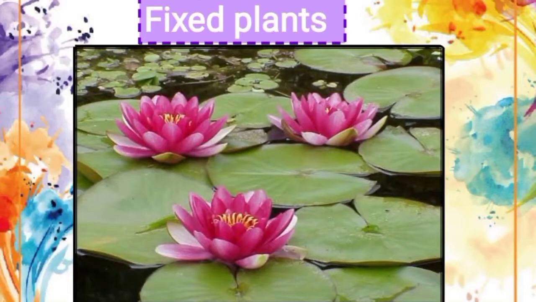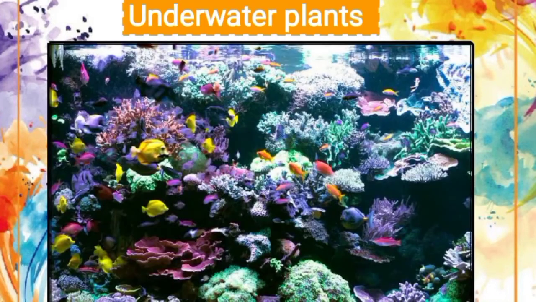Next is fixed plants. These plants have their roots fixed to the bottom of the pond, and they have thin, long, and hollow stems to reach the surface of the water. Next is underwater plants. Underwater plants grow under the water surface and have thin and narrow leaves, and without any stomata, their leaves absorb gases dissolved in water directly through their surface.